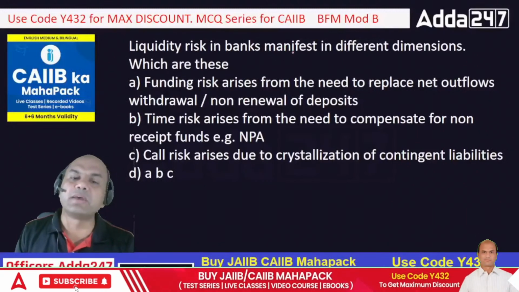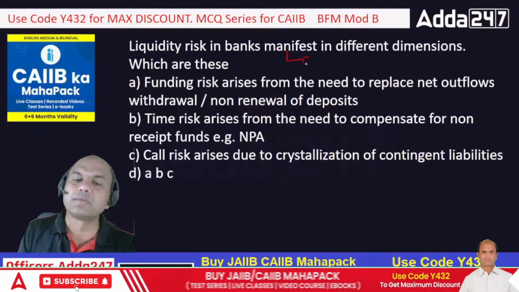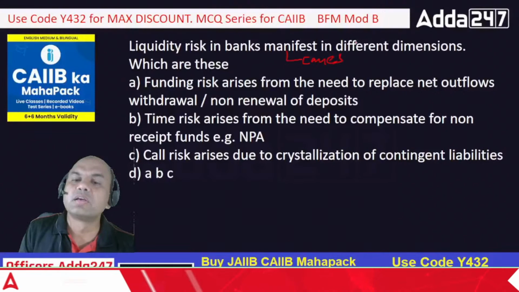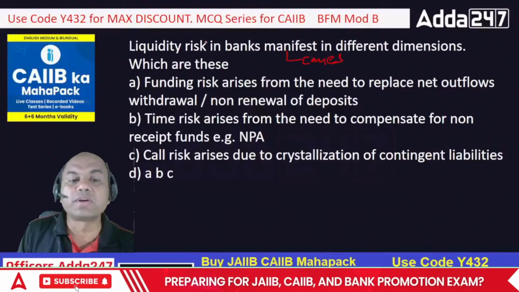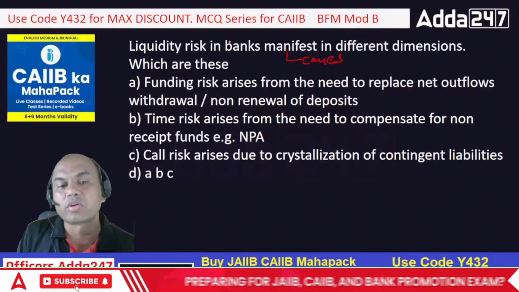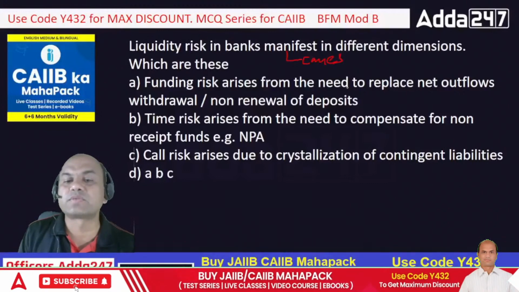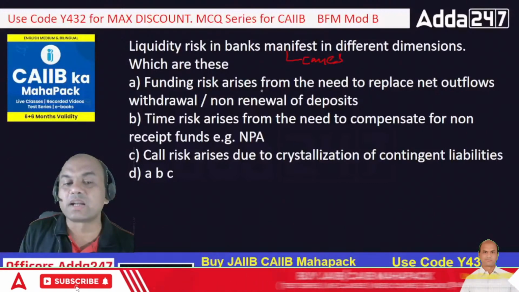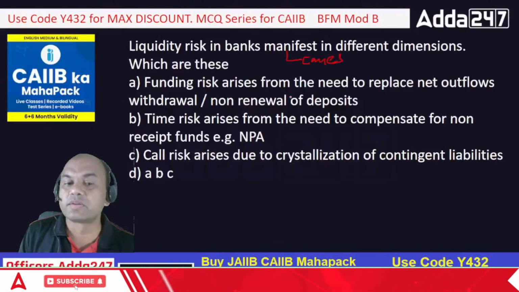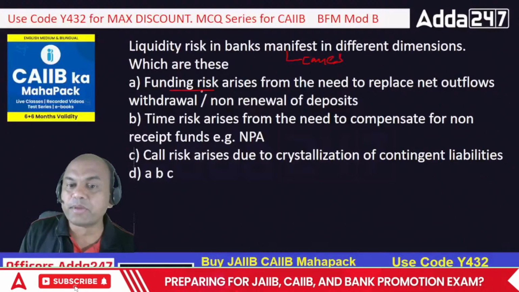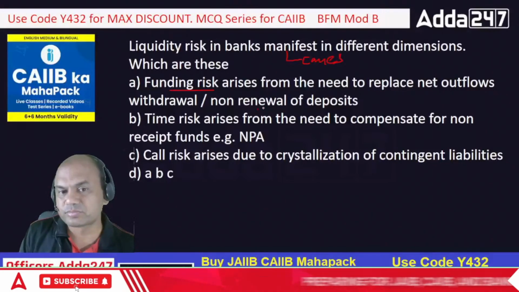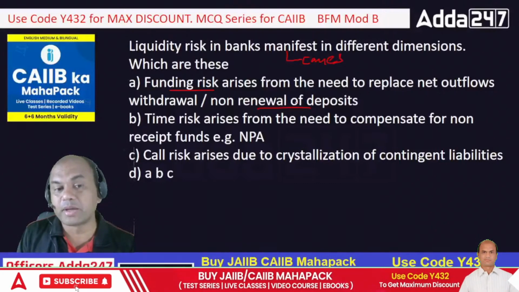Liquidity risk in banks manifests. Manifest means comes in different dimensions. Which are these? So liquidity risk in banks comes in what all dimensions? Funding risk arises from the need to replace net outflows, withdrawals, and non-renewal. Means non-renewal of FDs can also be a problem to me.